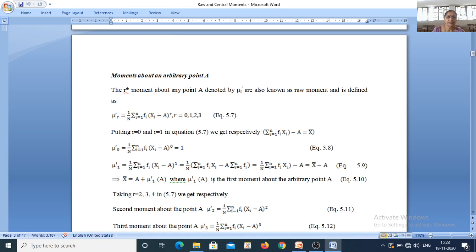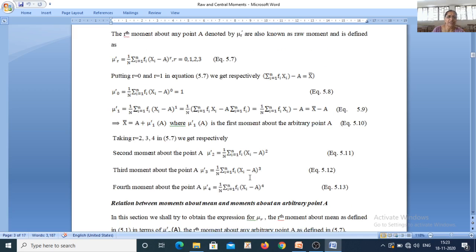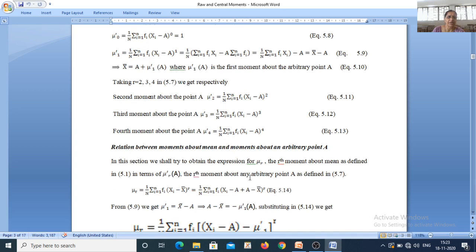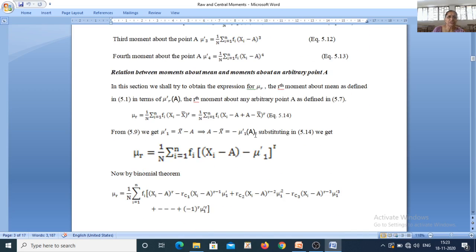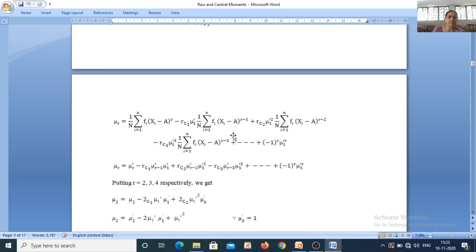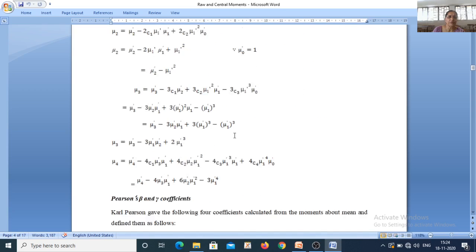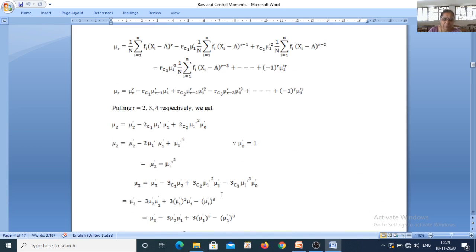So these are the expressions for moments about any arbitrary origin A. Now one can easily find out the relationship between raw moments and central moments and moments about any arbitrary origin A. Actually instead of doing this, we will do only one statement, that moments about arithmetic mean x bar and your raw moments, we will develop relationship between raw and central moments.